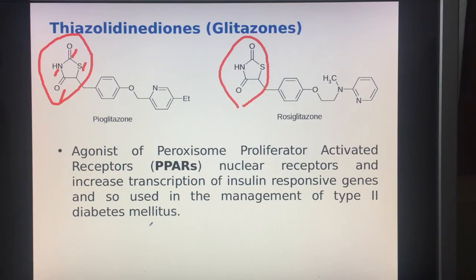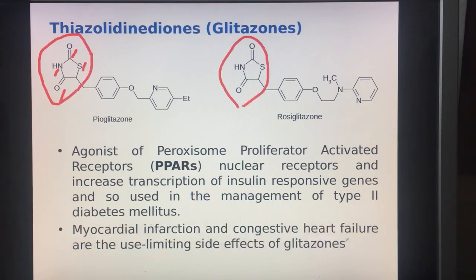However, these glitazones have major side effects that include congestive heart failure and myocardial infarction.